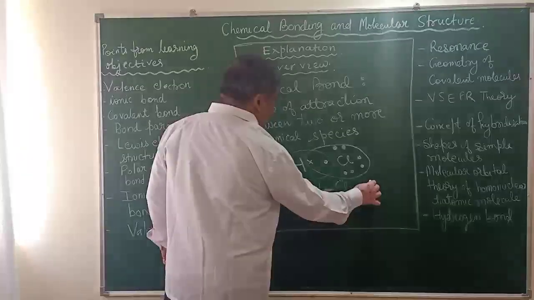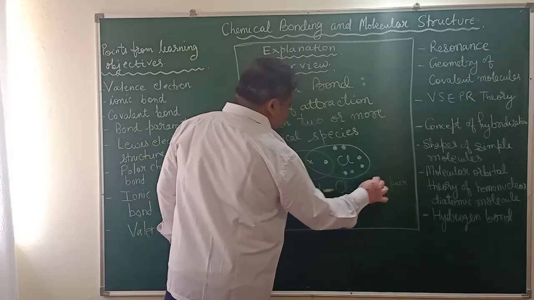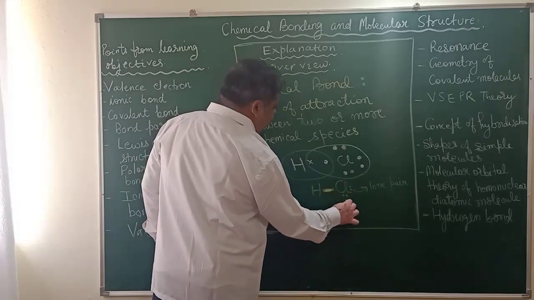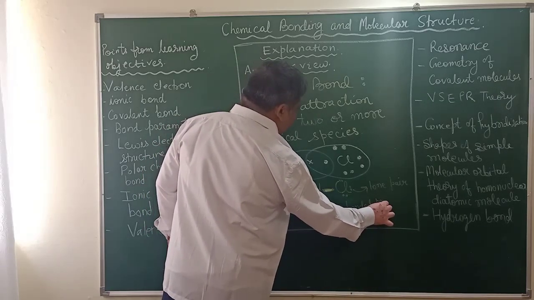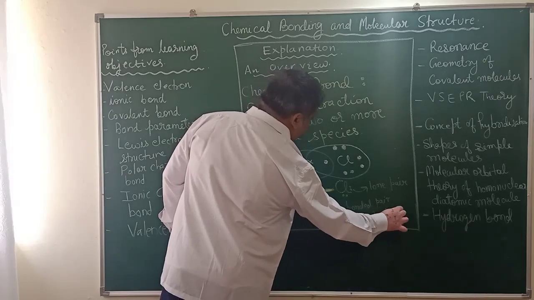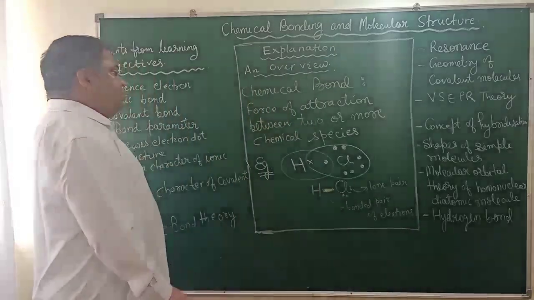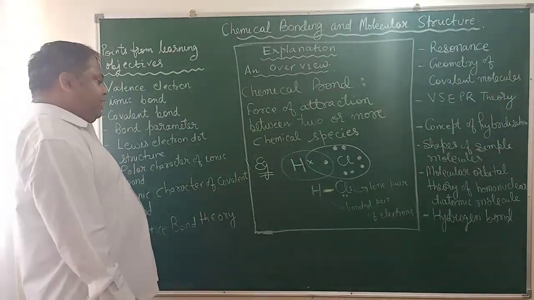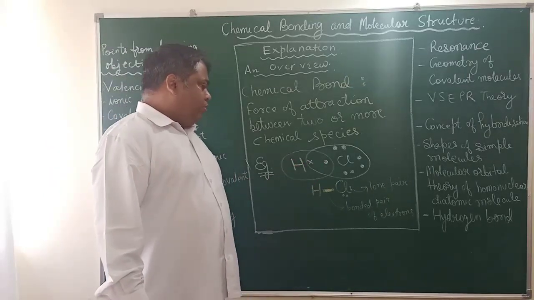These are called lone pairs of electrons, which are not taking part in bond formation, and this is called the bond pair, or bonded pair of electrons. So in this way, chemical bond formation takes place. This is just one way of chemical bond formation.